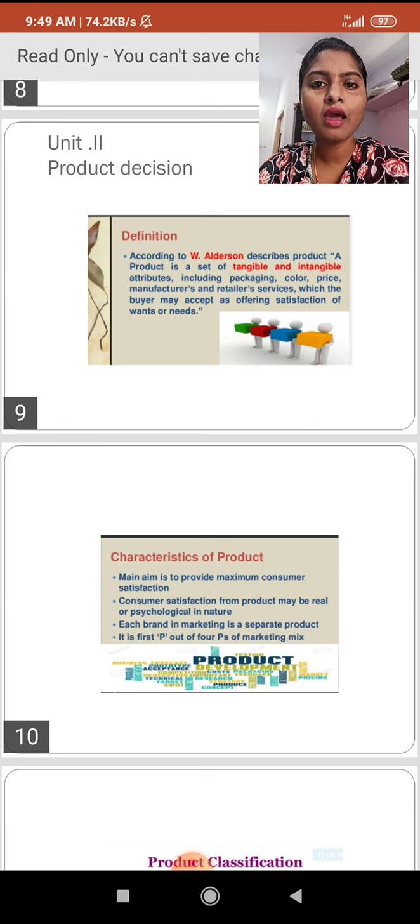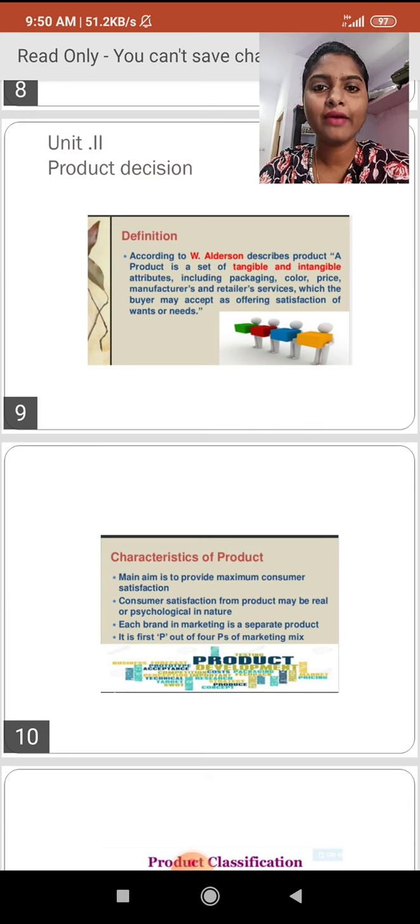According to W. Alderson, a product is a set of tangible and intangible attributes. Tangible attributes are the ones we can touch. For example, the tablet we are taking as a final product, we can touch that product. And intangible attributes are the ones that we cannot touch. For example, customer satisfaction and the retail services, we are not able to touch. Okay, this is how the product is described, as a set of tangible and intangible attributes.